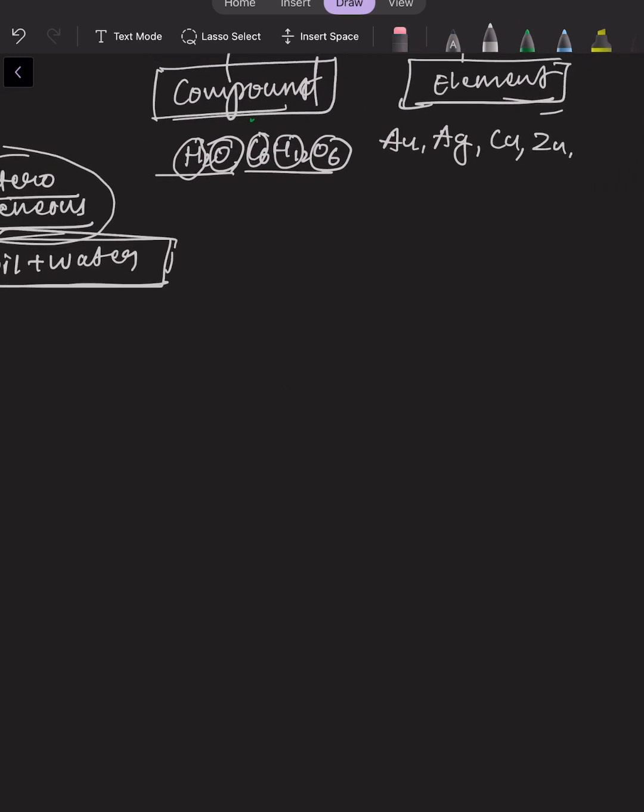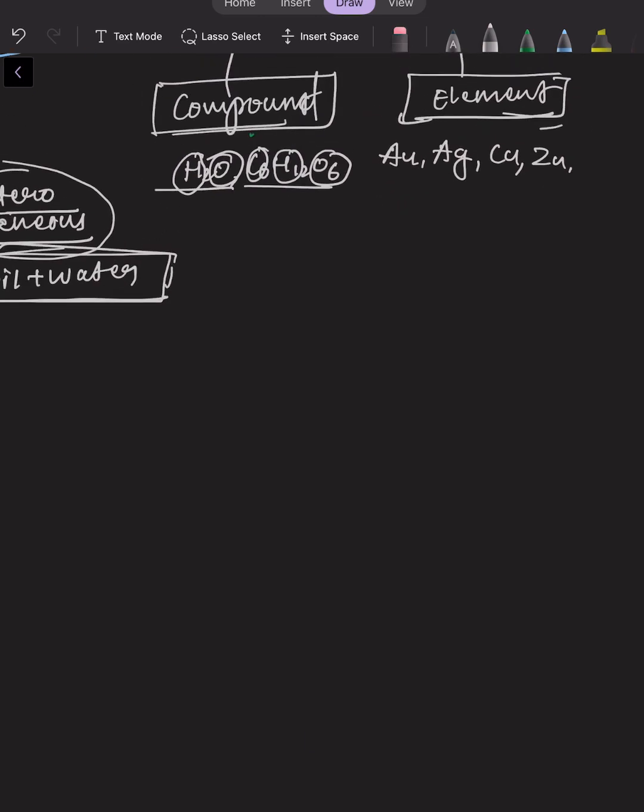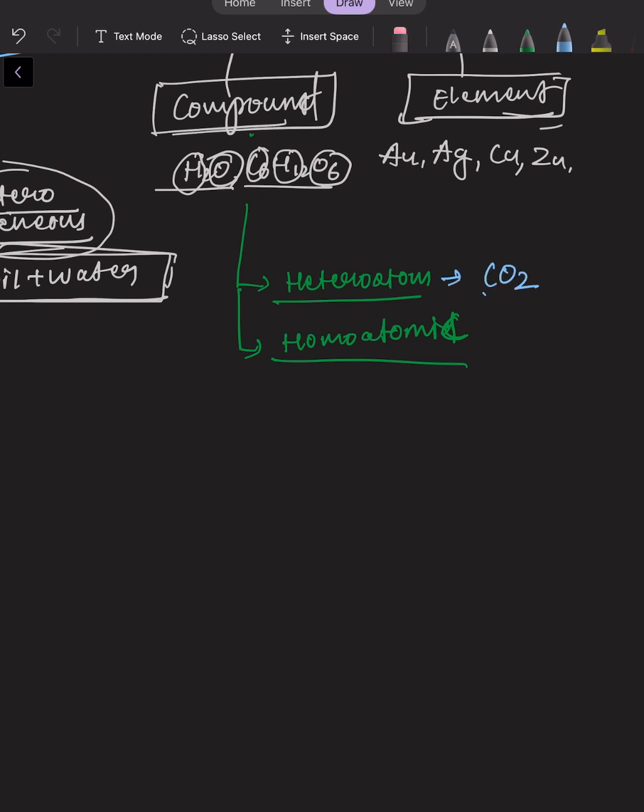Compound could be in the form of heteroatomic, or it could be in the form of homoatomic. So what do we see here? As per the name, heteroatomic means two different elements are combined to form a compound. For example, CO2. Carbon is a different element and oxygen is a different element, and they are combined in a fixed ratio. So this is an example of heteroatomic.